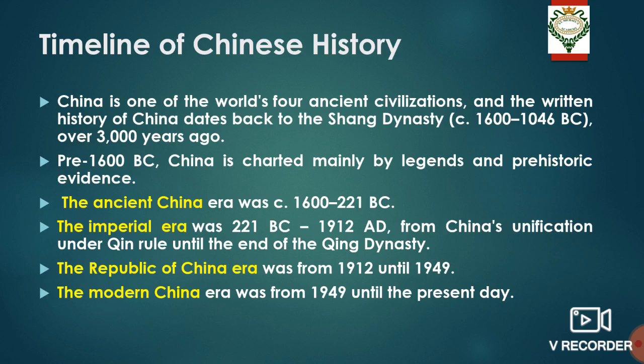Now, China is one of the world's 4 ancient civilizations, and the written history of China dates back to the Tang Dynasty over 3000 years ago. If we look into the brief timeline of Chinese history, you will find 4 major phases. First, starting with ancient China, then the imperial era, then the Republic of China era, and then the modern China of the present day.